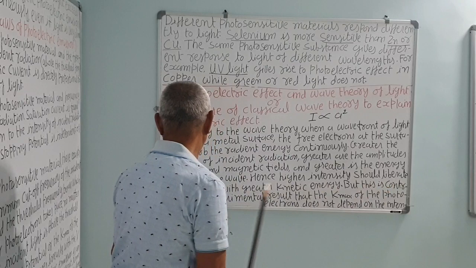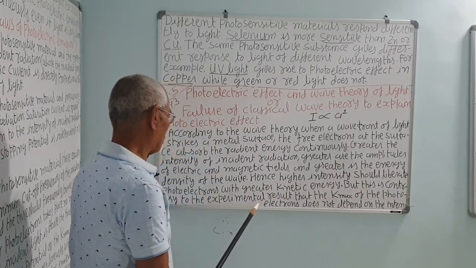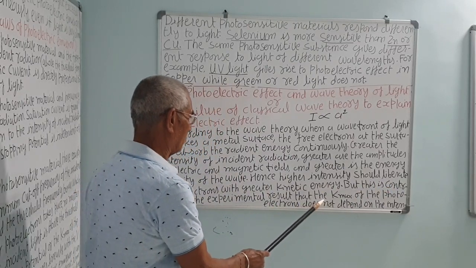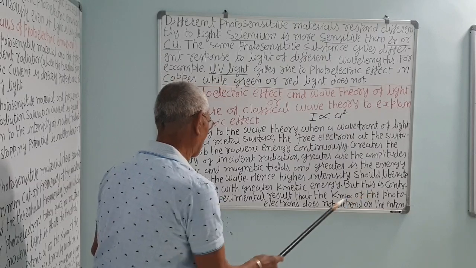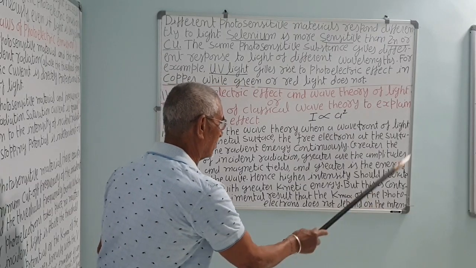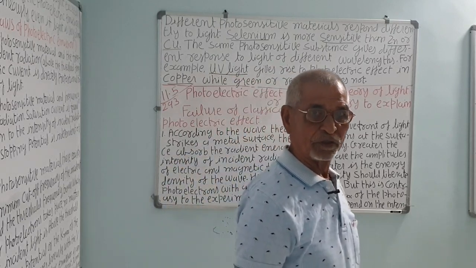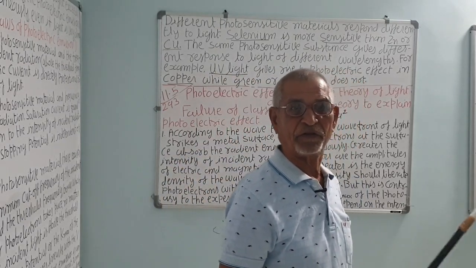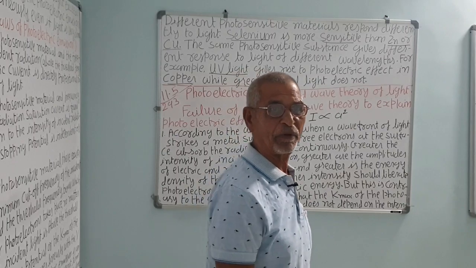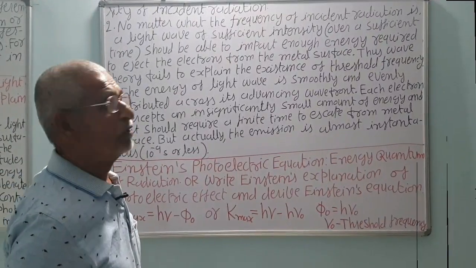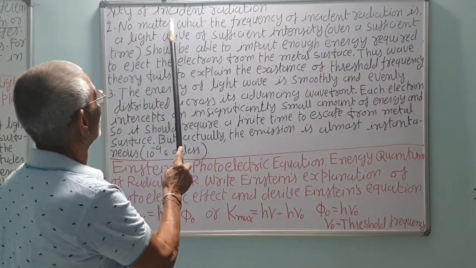But this is contrary to the experimental result that the maximum kinetic energy of the photoelectrons does not depend on the intensity of light. Note it. So, this is the failure of the wave theory. It cannot explain the photoelectric effect with respect to the intensity of the incident radiation.